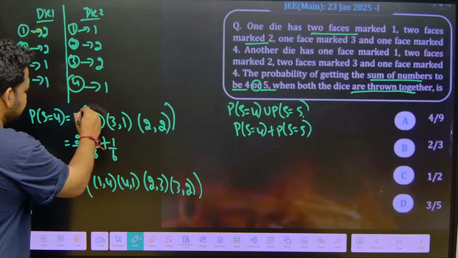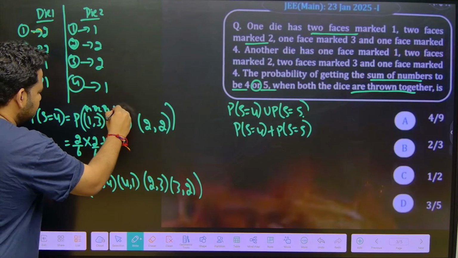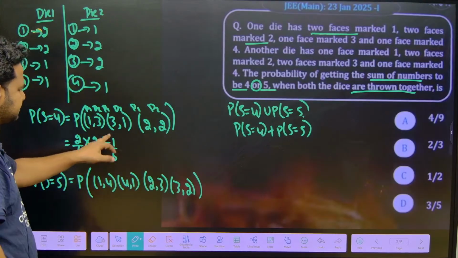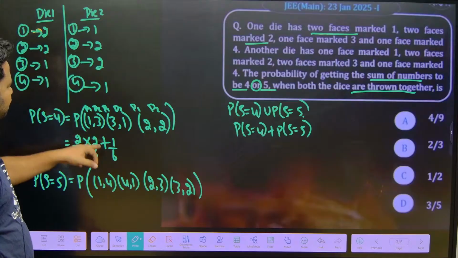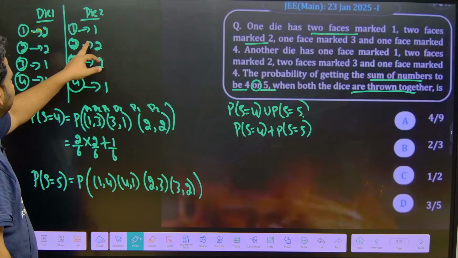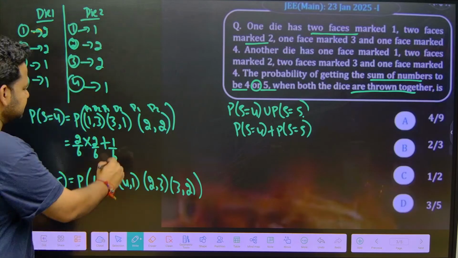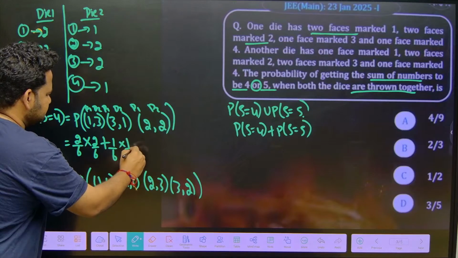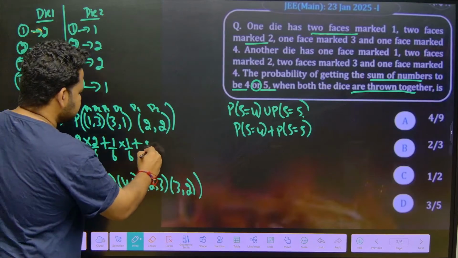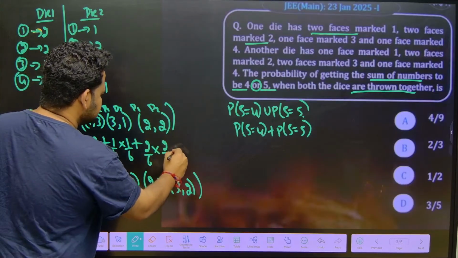Okay, this is die 1 and die 2. Similarly here also. Okay, 3 is what? 3 is 1 out of 6. 1 is how many times marked in the second die? In the second die it is again 1 out of 6. Plus, 2 is marked how many times here? 2 times, so 2 by 6. So this will give us what?